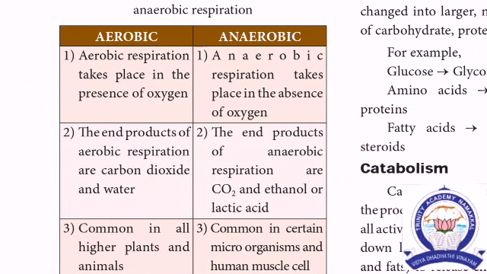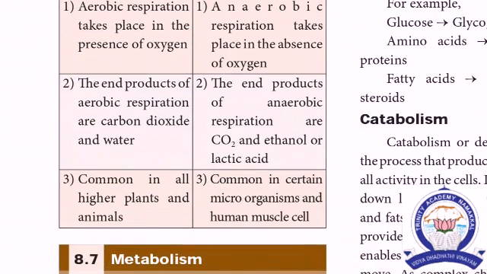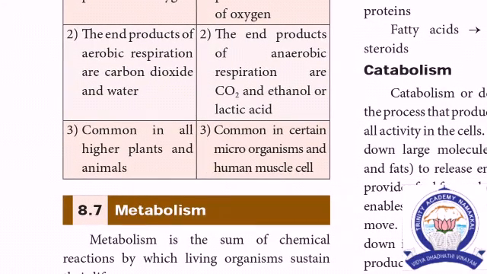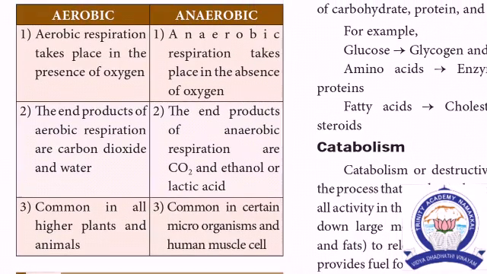Next, what is the difference? Aerobic respiration takes place in the presence of oxygen. The end products of aerobic respiration are carbon dioxide and water, common in all the animals and plants. Next, anaerobic respiration. Anaerobic respiration takes place in the absence of oxygen.